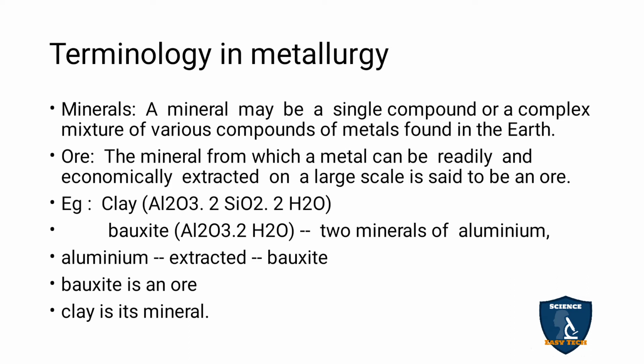These two are the minerals of aluminium. But aluminium is extracted from bauxite, not from clay, because clay is a mineral and bauxite is an ore. Only from bauxite is the aluminium metal extracted.